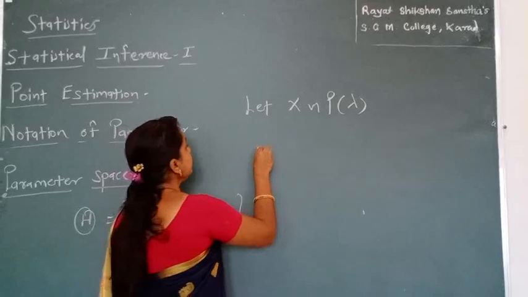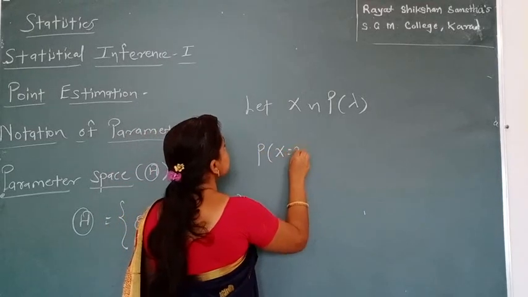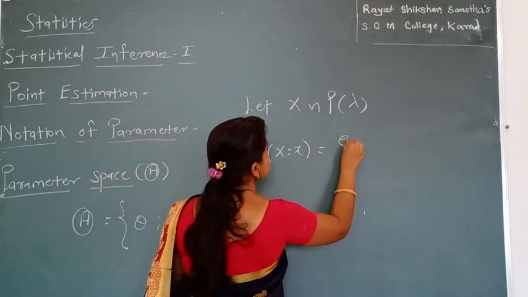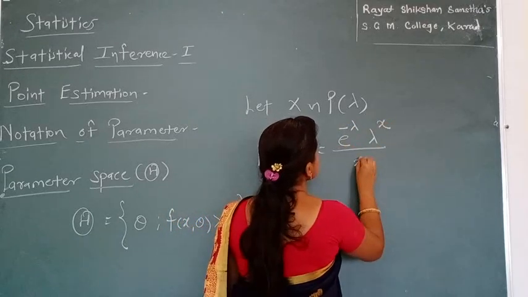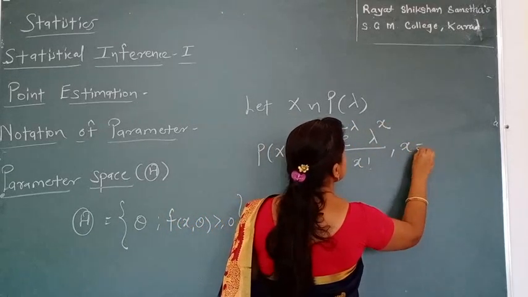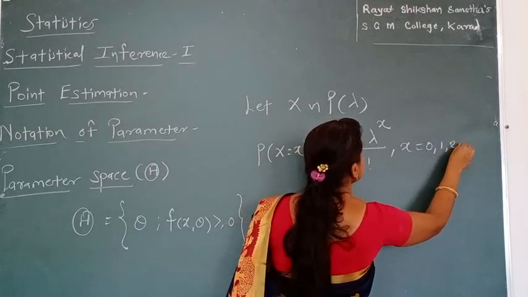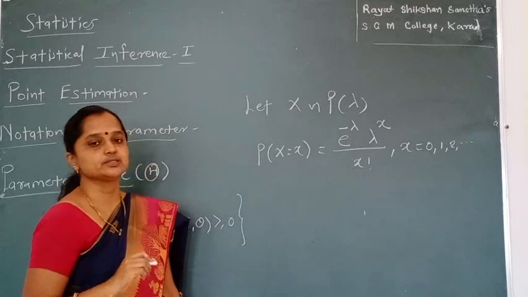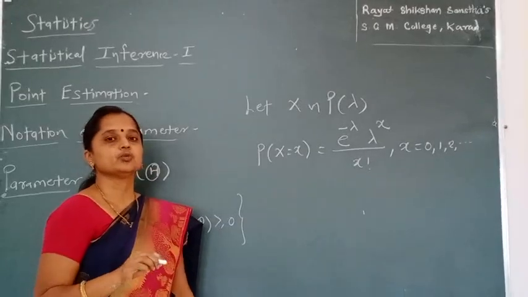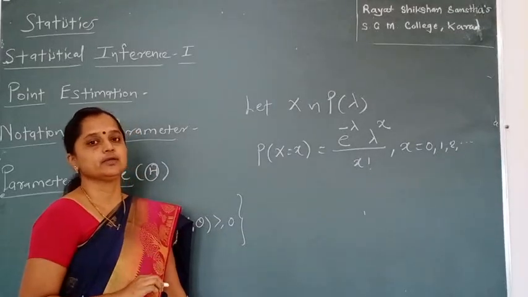Then the probability mass function of this Poisson distribution is e raised to minus lambda, lambda raised to x, divided by x factorial. This random variable X takes countably infinite values, for example, the number of accidents on the Mumbai-Pune highway and so on.